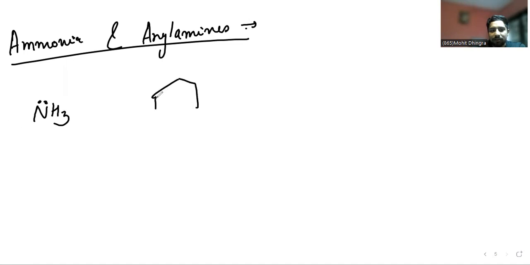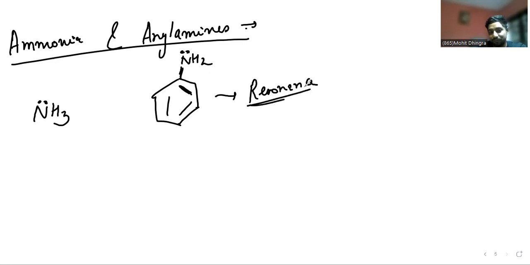But in aryl amines, NH2 has the lone pair, and the ring has alternating single and double bonds, so these are in conjugation. The lone pair will move into the ring, and resonance will happen.